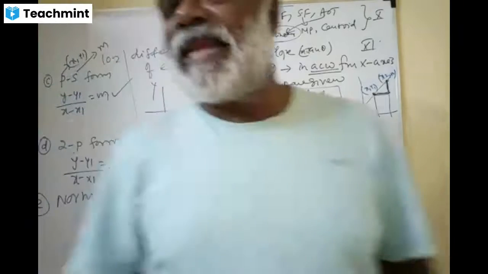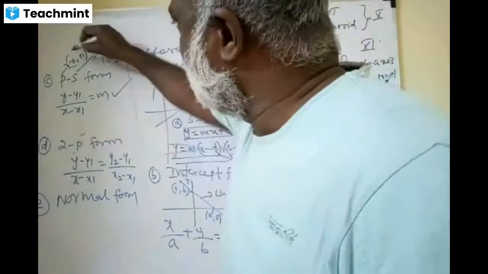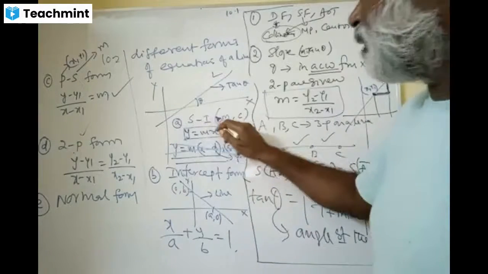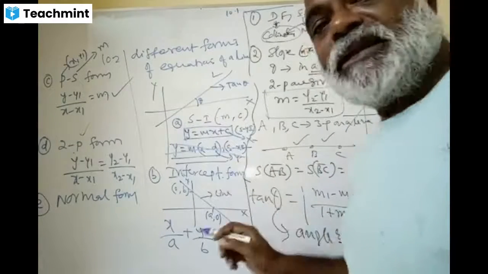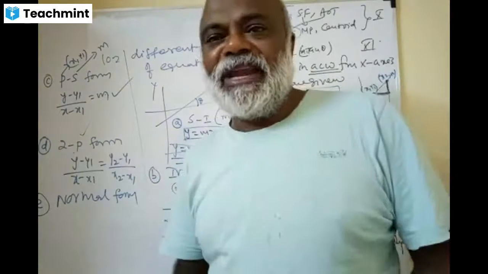What are the two parameters given? Here, 2 points are given. Here, point slope is given. Here, slope intercept is given. Here, both intercepts are given. What is given in the normal form of a line?